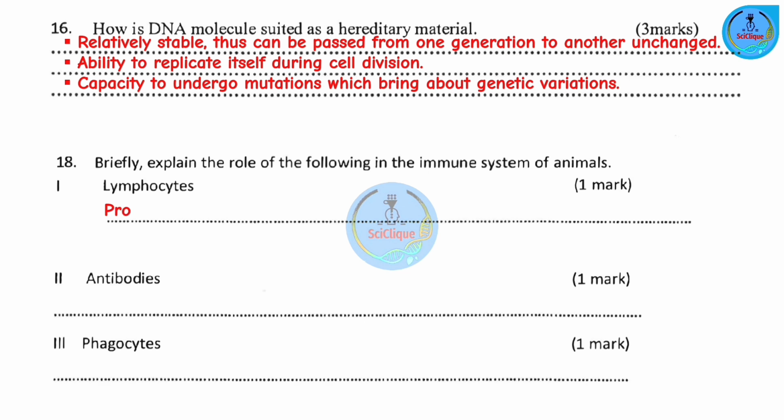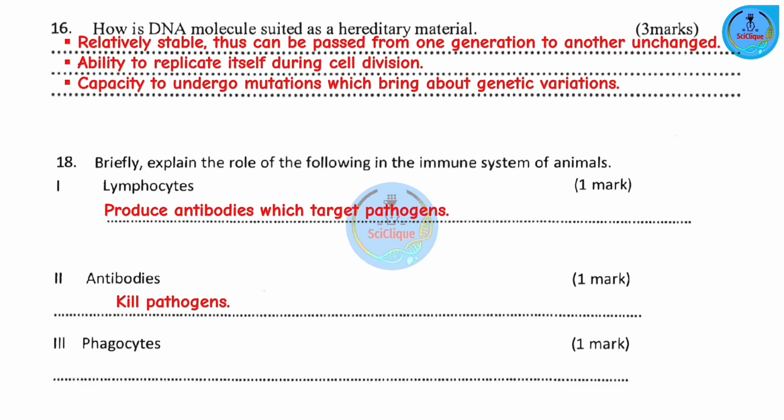Lymphocytes are white blood cells that produce antibodies. And of course, antibodies target and kill pathogens. Now, Roman 2, antibodies. Antibodies are proteins that specifically target and neutralize pathogens such as bacteria and viruses.